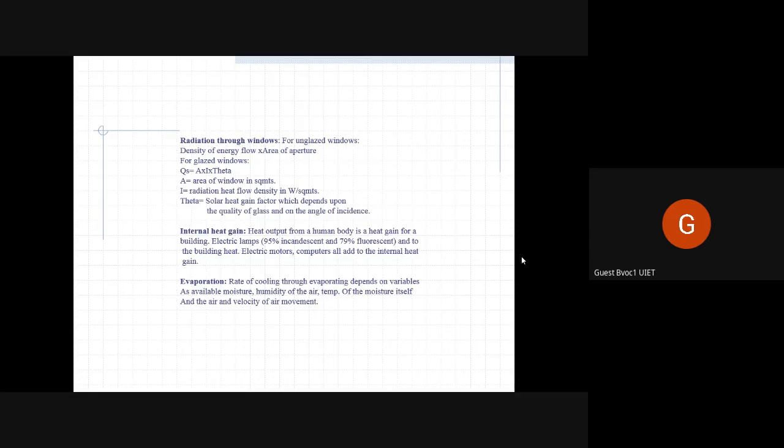We had discussed radiation through windows for glazed windows and unglazed windows. Now we come to internal heat gain. Internal heat gain is an increase in internal temperature because of any object or human being inside that space. Human beings emit or produce heat constantly because we're living beings. We're hot blooded.